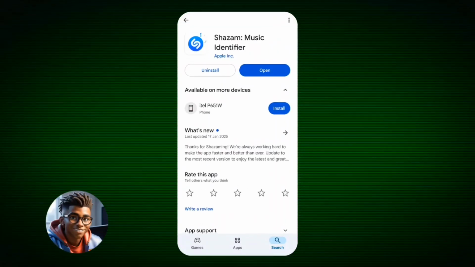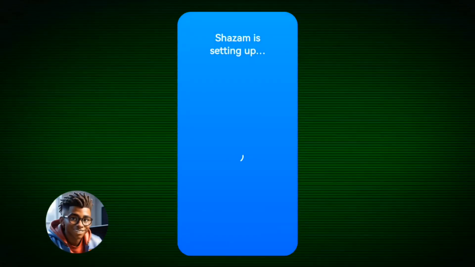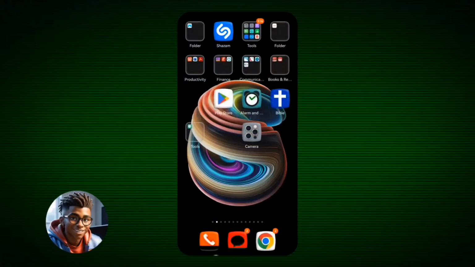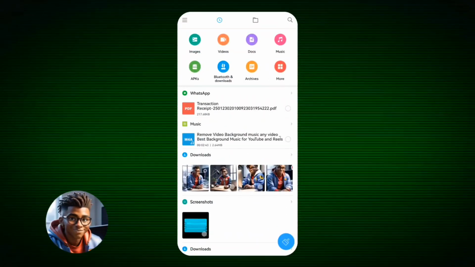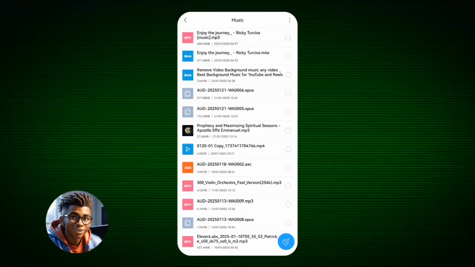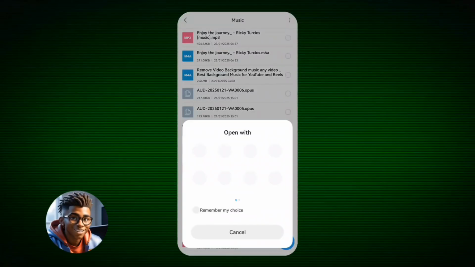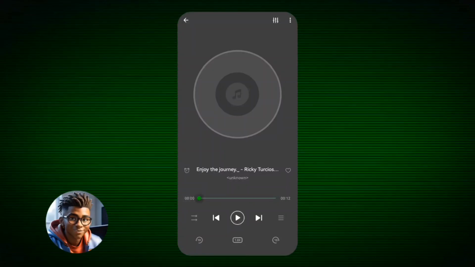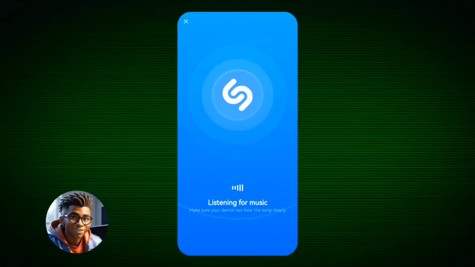Now we need to identify the song. You come here to download the Shazam app, and then you come here to play the song or the audio, right? That's the music that you just extracted. Once you're playing that, the way Shazam works, it's you just come to Shazam, and once it listens to the song, it automatically identifies it. So let's see how that's gonna work.